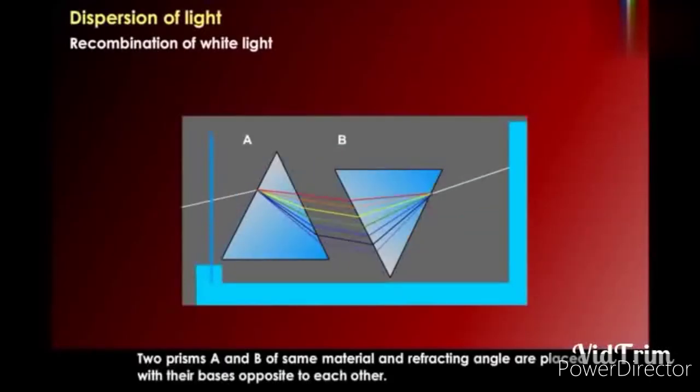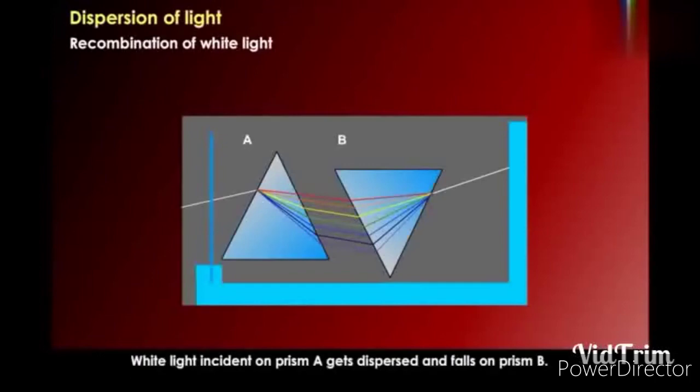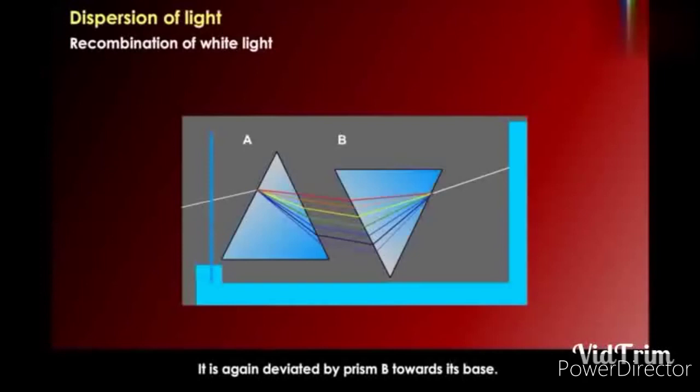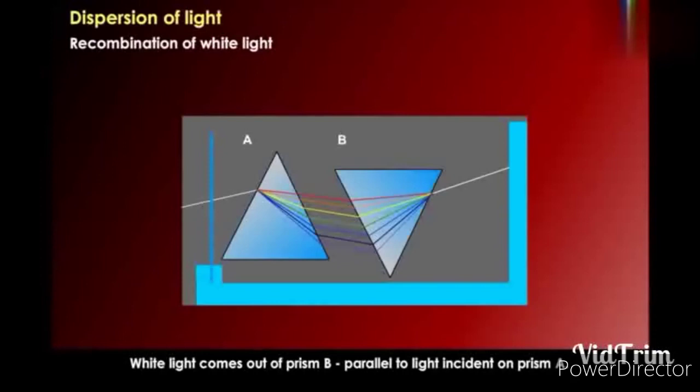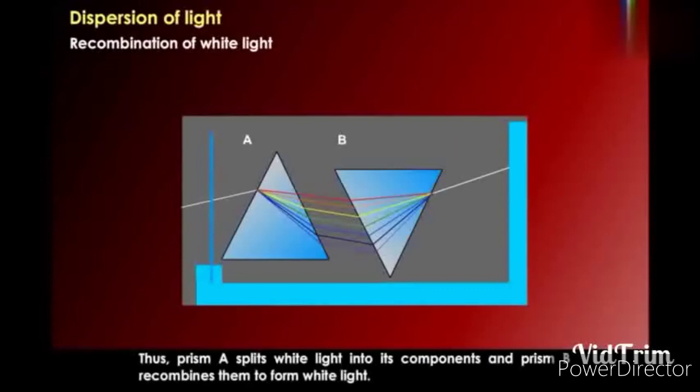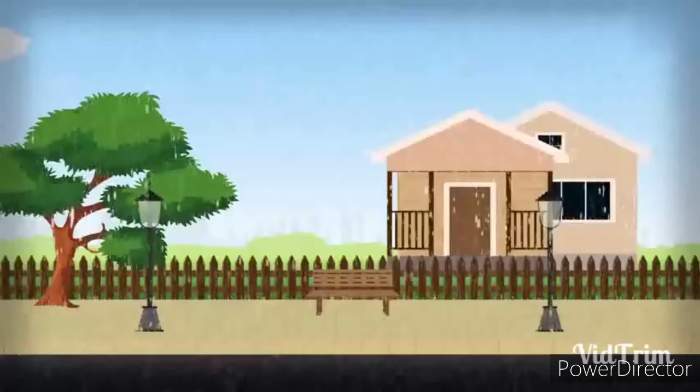As we are seeing here, the combination of the white light: the first prism will disperse and the second prism will again recombine it to give the white light. The simple way is that we can say this is the condition of dispersion without deviation. It is again deviated by prism B towards its base when the light passes through the prism B. So when one prism is erect and one inverted, then we can see this is the condition of dispersion without deviation.